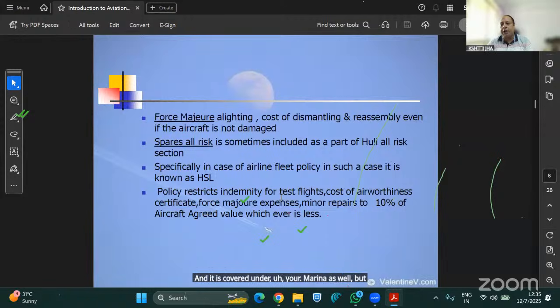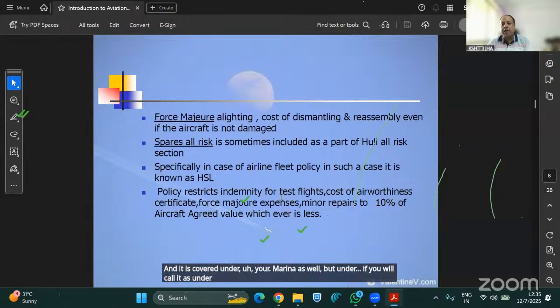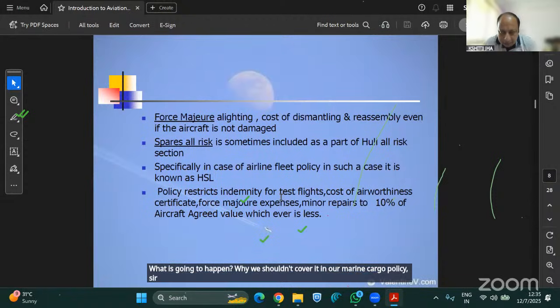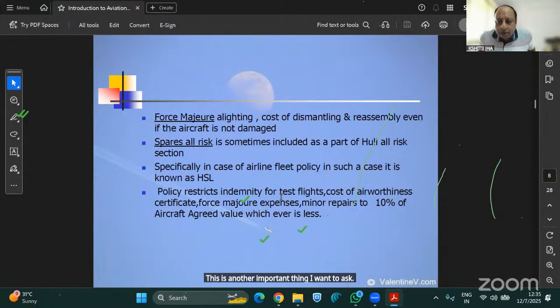But if you cover it under a marine cargo policy, what is going to happen? Why shouldn't we cover it under a marine cargo policy? Sir, can anyone explain, please? This is another important thing I want to ask.